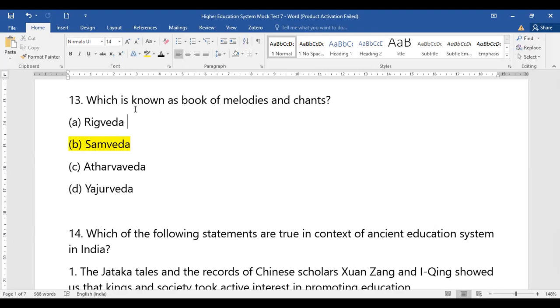I told you that it will definitely come in match the following also. So Rig Veda, I'll repeat once again, mantras. Samaveda, chants. Yajurveda, rituals. And Atharva Veda is for spells.